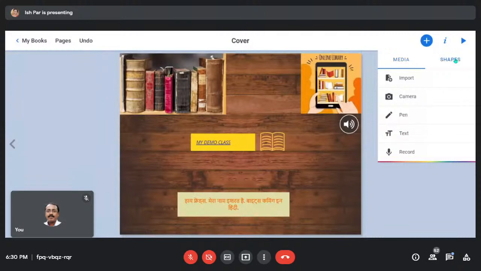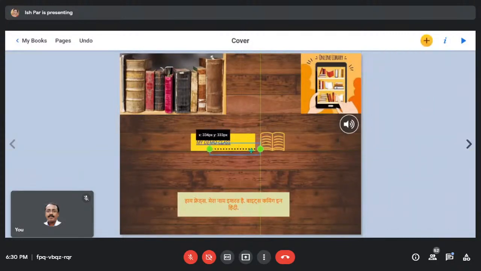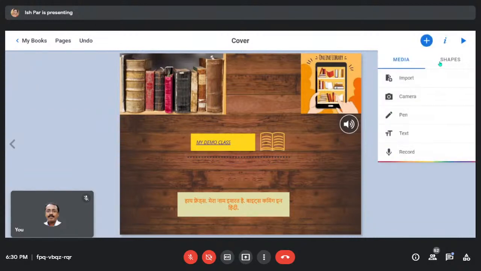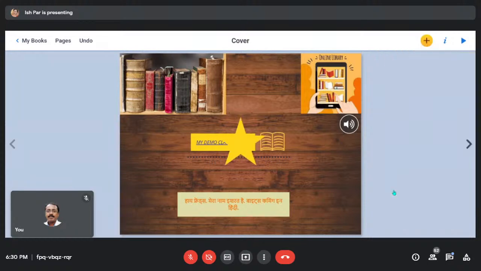Okay, shapes. Now shapes. I want to add this line below this. I can extend it to here, make it more beautiful. Plus button, and then shapes. And there are lots of other options, like you can add star to it.